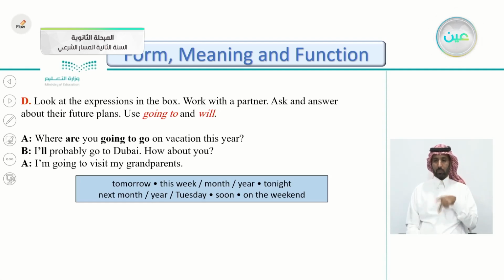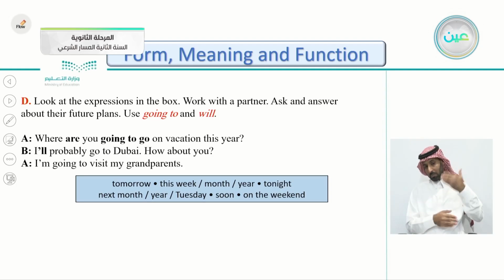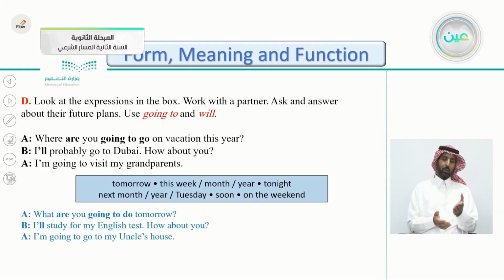So you can use these expressions here: tomorrow, this week, month, year, tonight, next month, year, Tuesday, soon, on the weekend. Any expression here, you can use it. And remember to use going to and will. I've done one of these for you. What are you going to do tomorrow? I'll study for my English test. How about you? I'll study without the word probably or maybe. So I know that I'm going to study. I'll study for my English test. How about you? I'm going to go to my uncle's house.